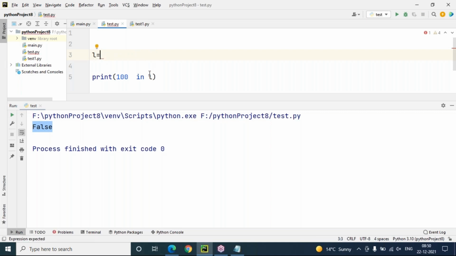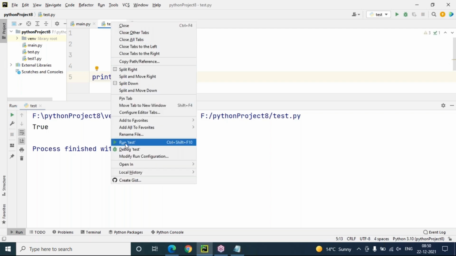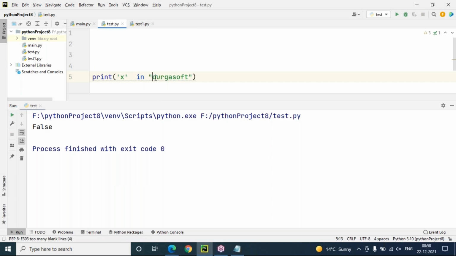Not only that, we can pass the list directly in place of L. No need to take a separate list variable. In this sequence, you can take anything, for example Durga Soft. Suppose my character is D. Do you have letter D in Durga Soft? Yes, I have letter D in the Durga Soft string, so it returns true. Do you have letter X in Durga Soft? There is no letter X, so it returns false. So this is the sequence, this is the in or not in operator, and this is the value or member. Whatever value you want, you can check it.